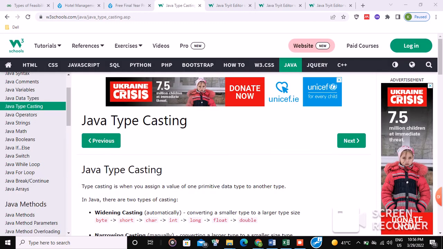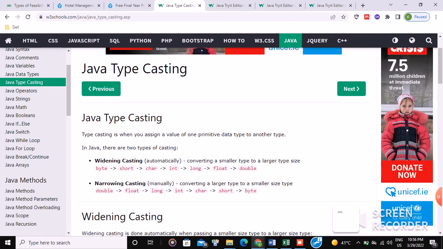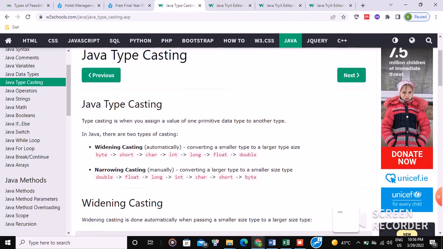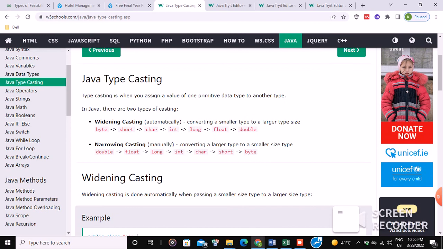Typecasting: there are two types of typecasting, widening casting and narrowing casting. Widening casting is done automatically by our compiler, like converting from a smaller type to a larger one. If we convert int into double, it is done automatically by widening casting.